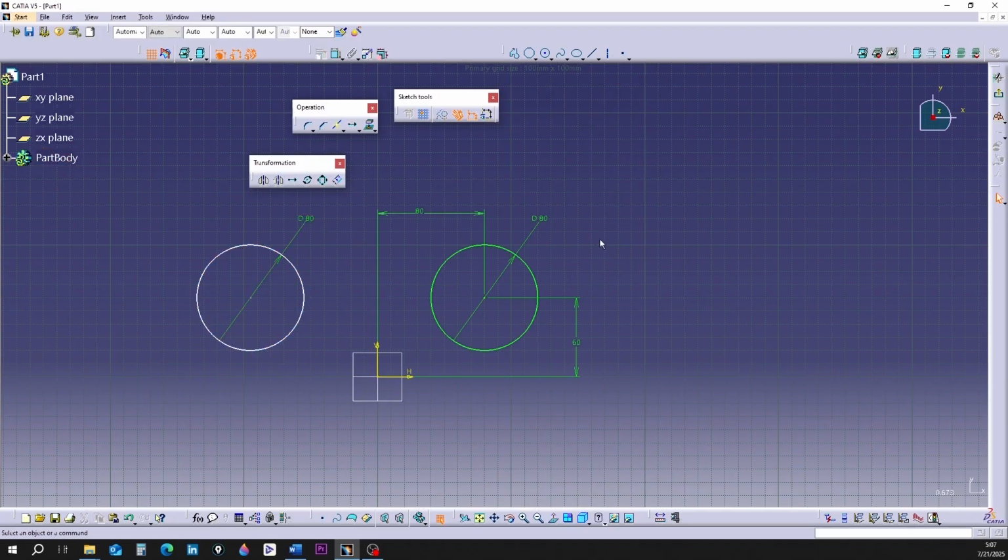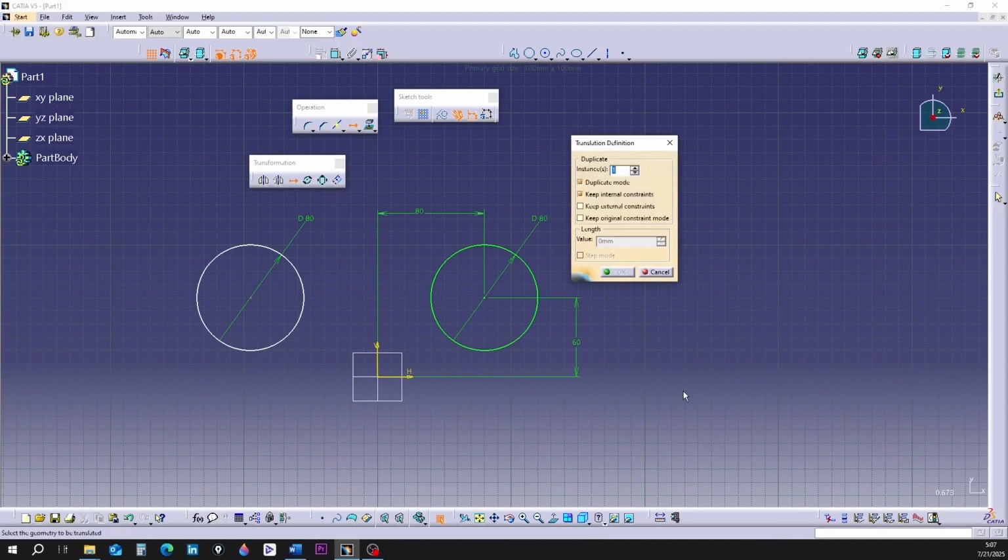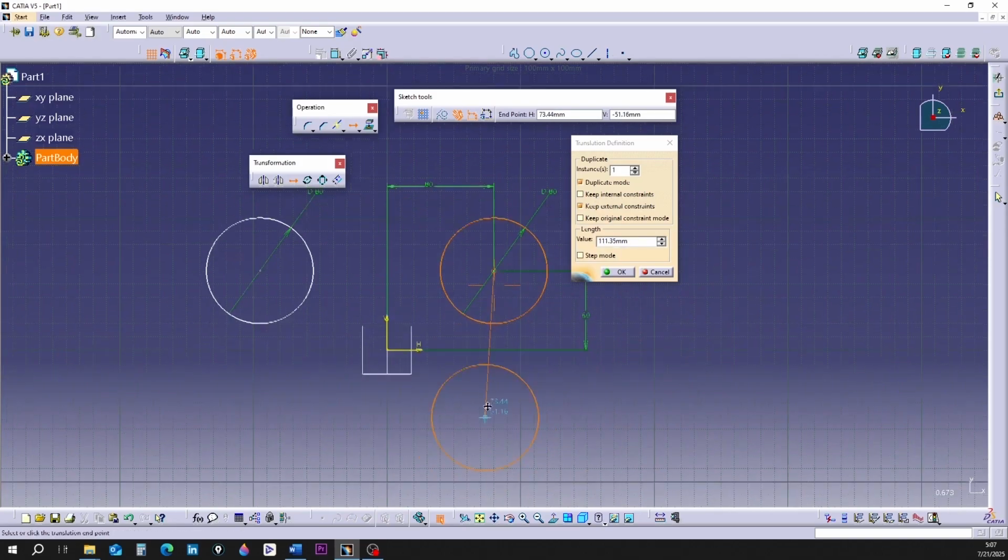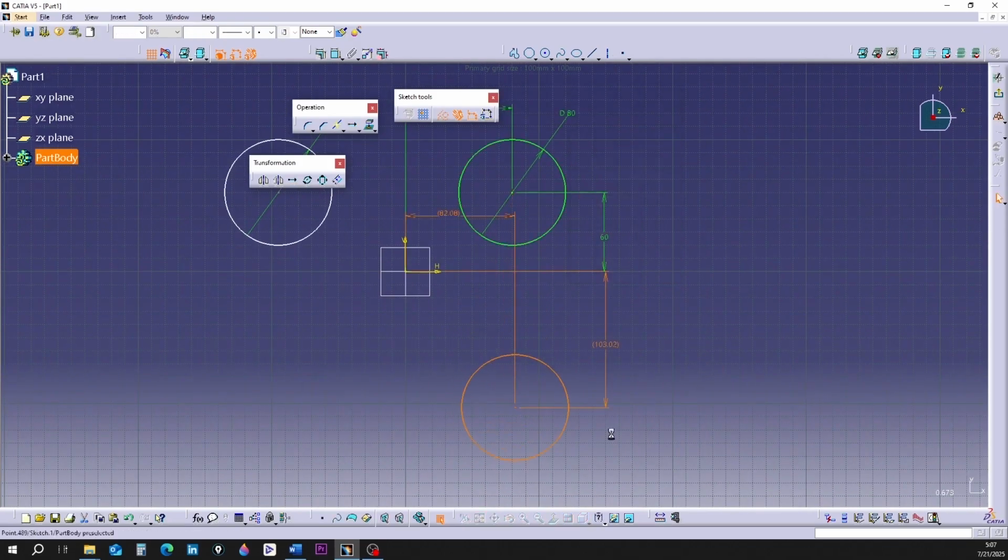Here you can see that the shape moved, and along with it only the diameter constraint of the circle moved. Activate the command again. In the open window, Keep External Constraints should be active and the other 2 options inactive. On the copied circle, you can see that only external dimensions exist.